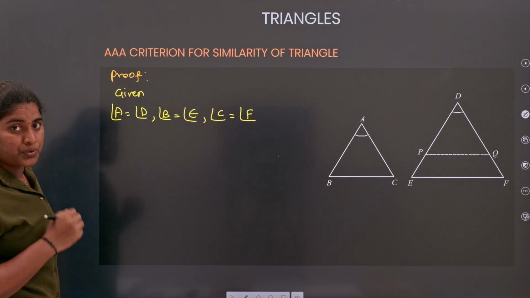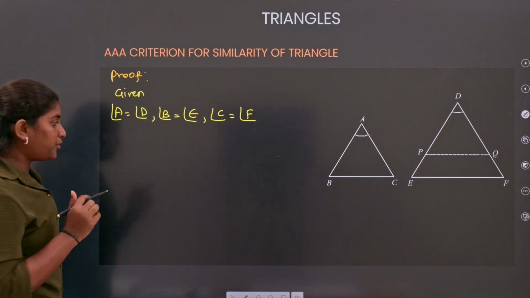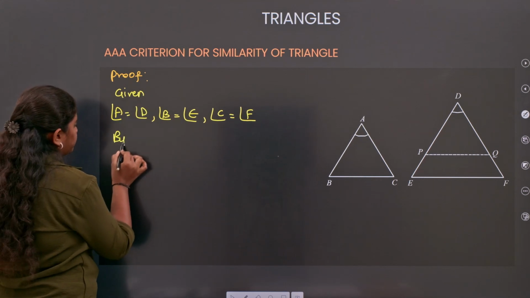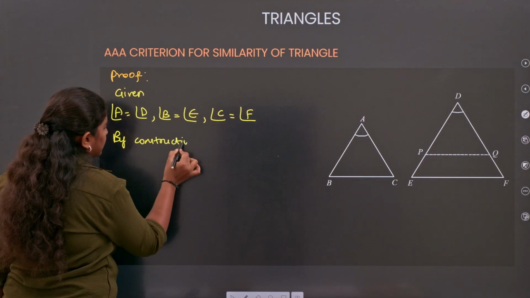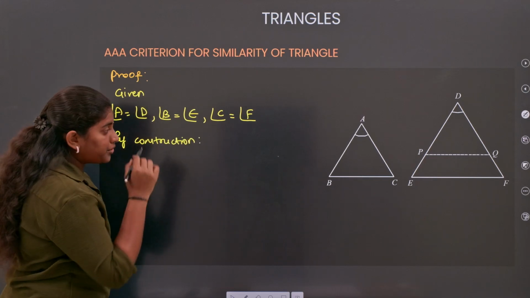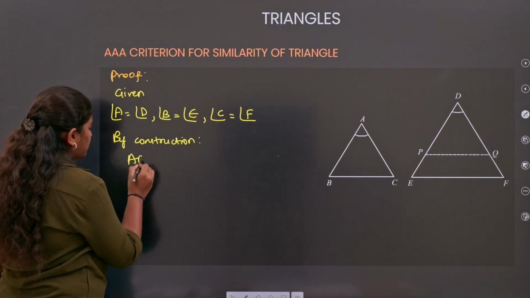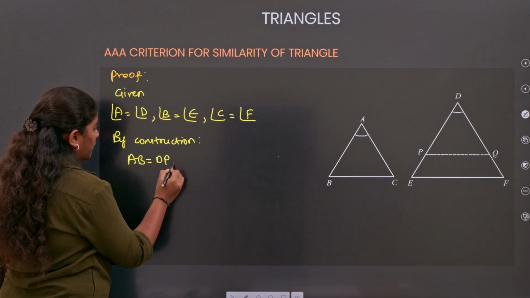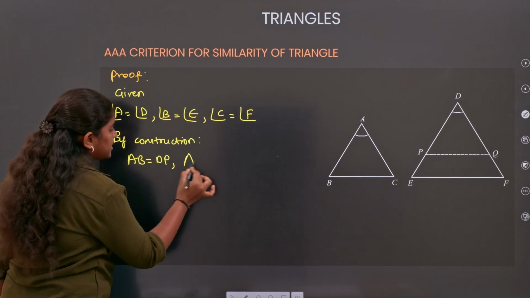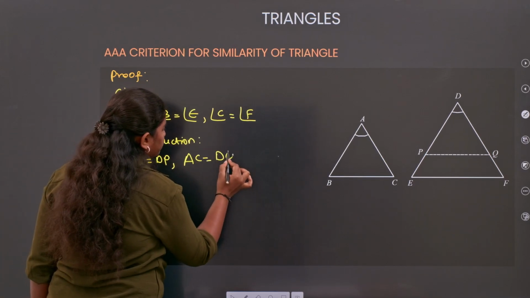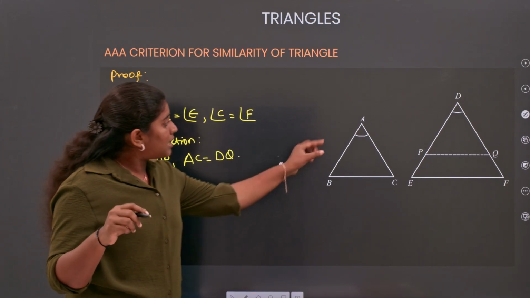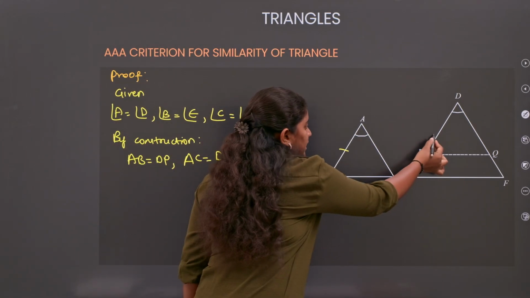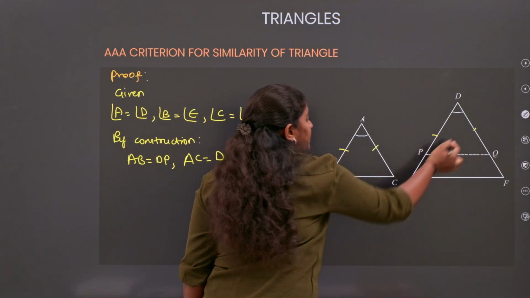Now what will we do? By construction, we take AB equals DP and AC equals DQ. Understood everyone? So by construction I am taking AB equals DP and AC equals DQ.